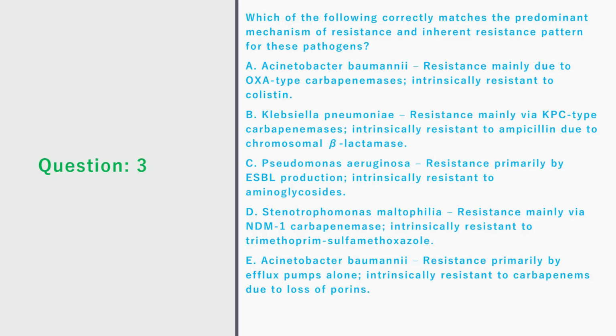C. Pseudomonas aeruginosa, resistance primarily by ESBL production, intrinsically resistant to aminoglycosides. D. Stenotrophomonas maltophilia, resistance mainly via NDM-1 carbapenemase, intrinsically resistant to trimethoprim-sulfamethoxazole. E. Acinetobacter baumannii, resistance primarily by efflux pumps alone, intrinsically resistant to carbapenems due to loss of porins.